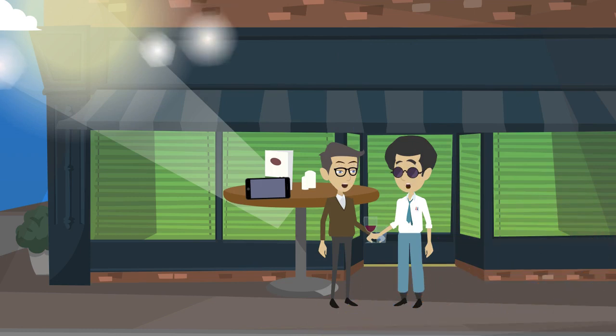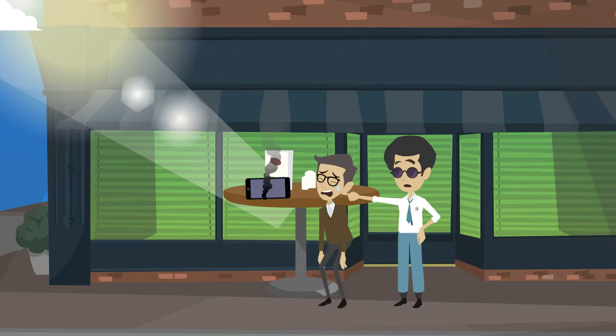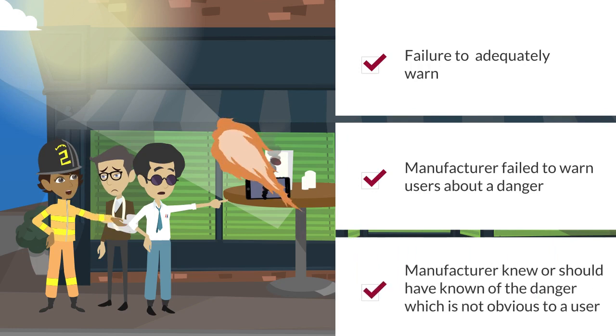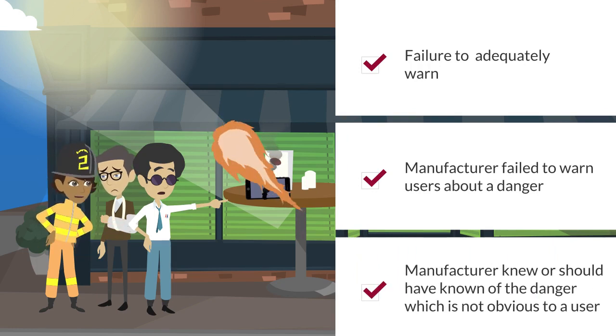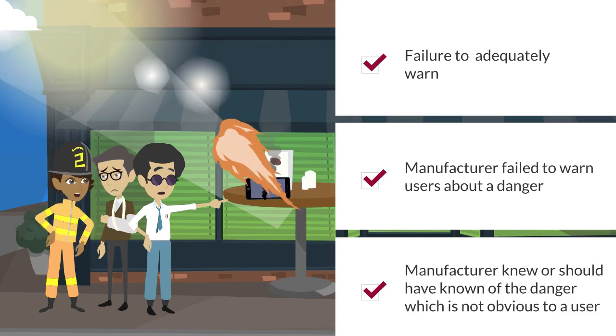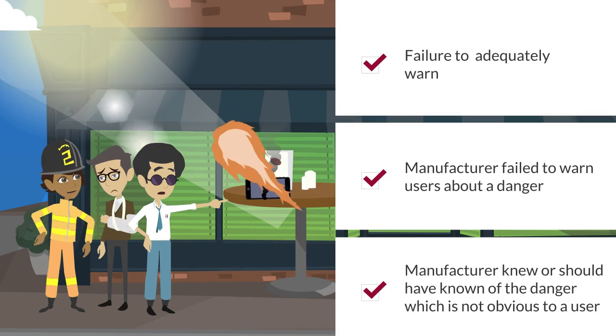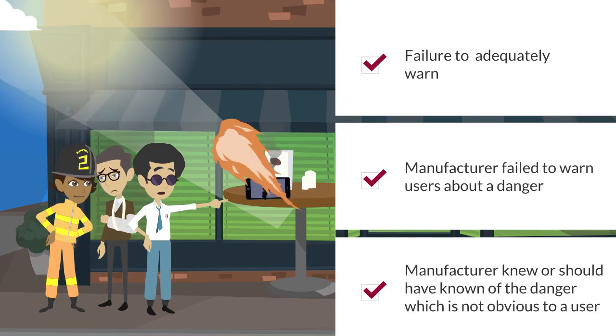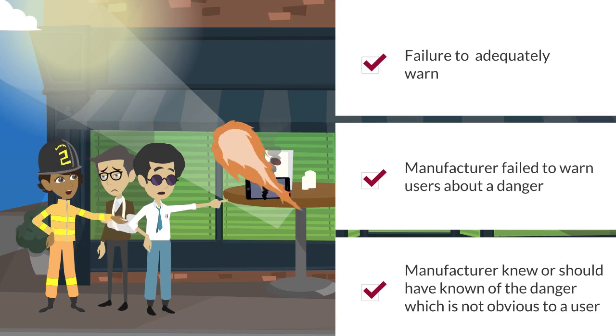Unaware of the danger, the owner of the phone leaves it on a cafe table in direct sunlight. As a result, the battery heats up and the flames cause an injury. This may lead to a product liability claim based, at least in part, on failure to warn, because the manufacturer did not warn the phone user about this danger. And the manufacturer certainly knew, or should have known, about this danger, which was not obvious to the owner of the phone.